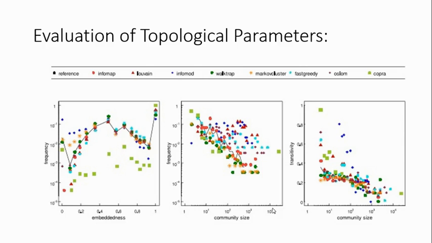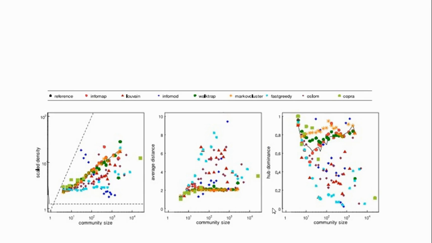The third feature is transitivity. For transitivity, all the algorithms give values which are near the reference values, and the performance of all the algorithms deteriorates with the increase in the community size. The fourth feature is scale density.